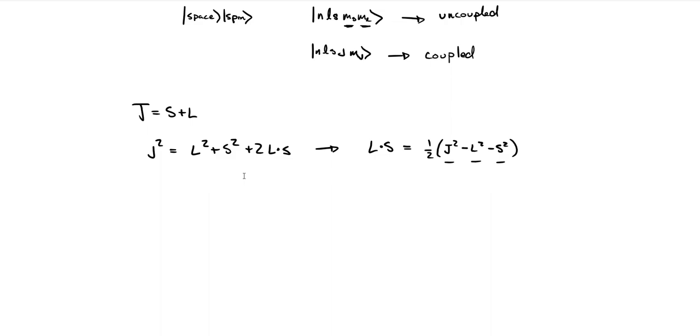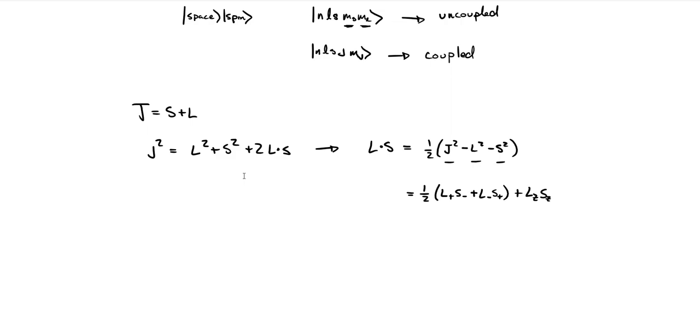We also saw when we were doing the hyperfine interaction that we could write this in terms of raising and lowering operators if we wanted to, as 1/2 (L plus S minus plus L minus S plus) plus Lz Sz. So we can write this two ways, but the point is this is diagonal in our coupled basis.